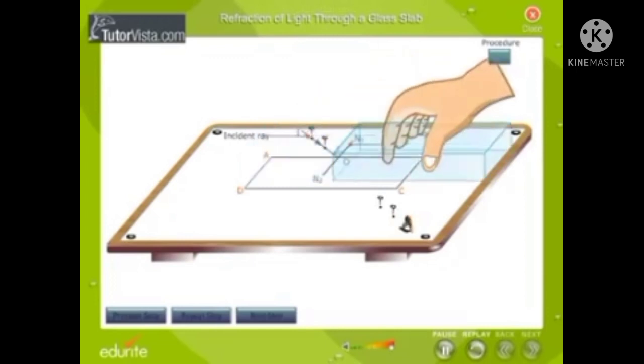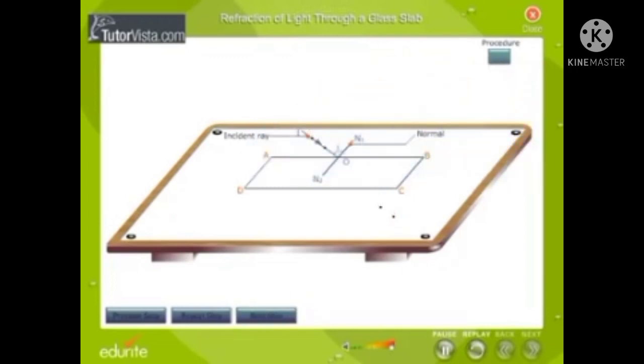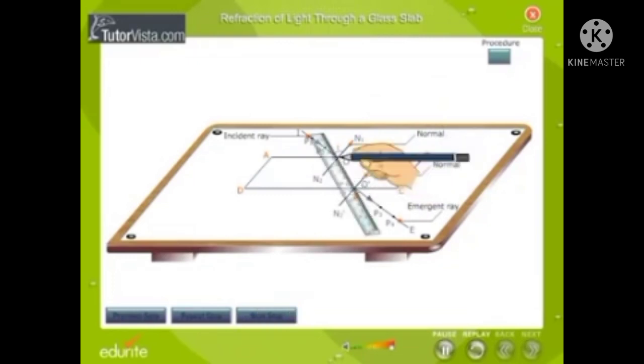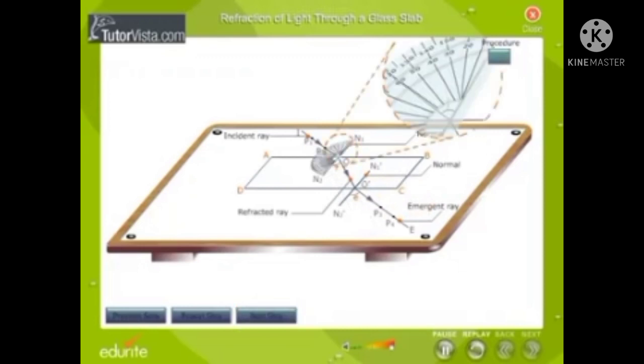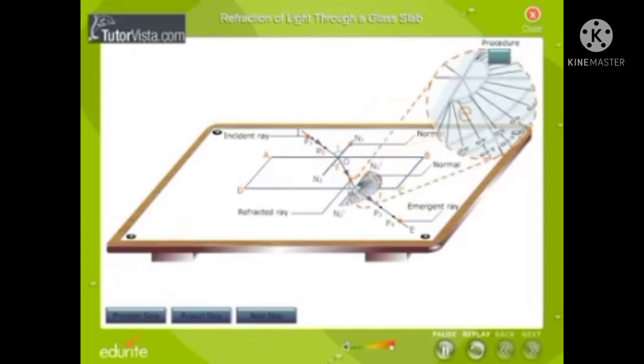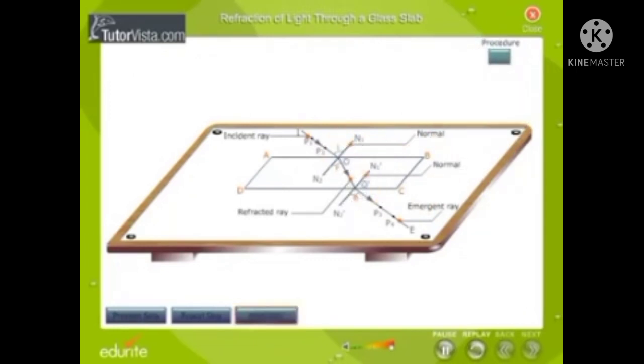Remove the glass slab and the pins. Mark the pin points P1, P2, P3 and P4. Join P3 and P4 to represent the emergent ray. Join O and O dash to represent the refracted ray. Measure the angle of incidence, angle of refraction and angle of emergence.